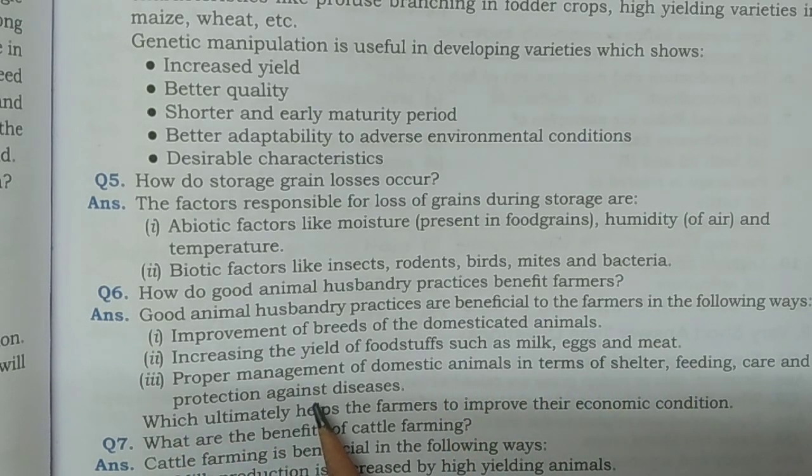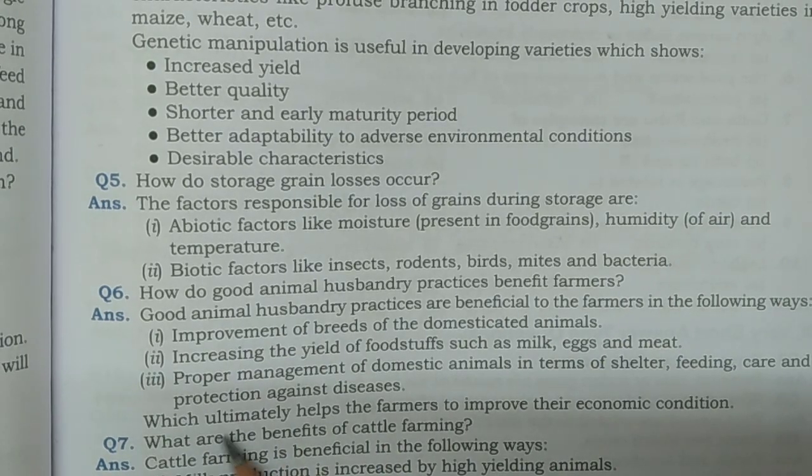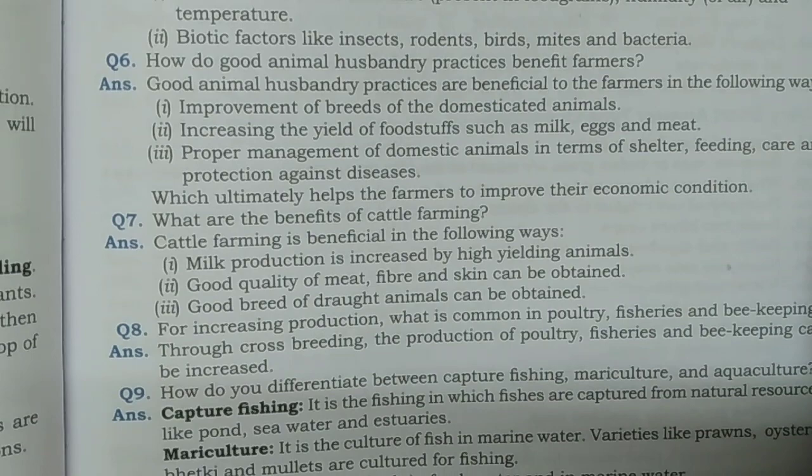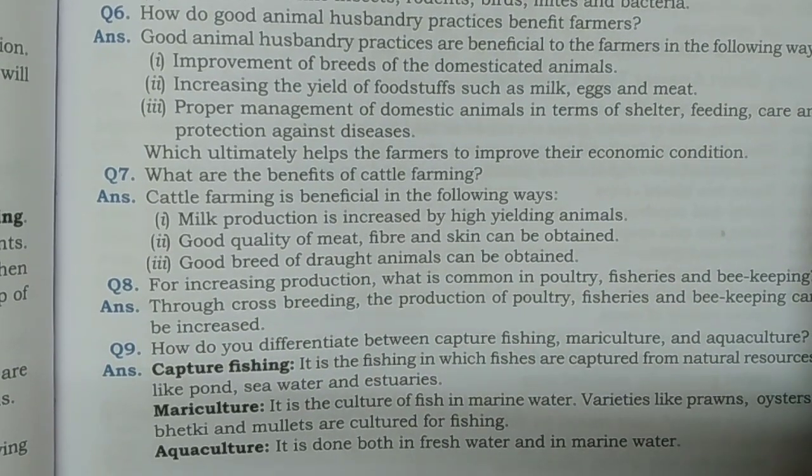Third, proper management of the domestic animals in terms of shelter, feeding, care and protection against diseases. Next, which ultimately helps the farmers to improve their economic condition. Thus we have completed till here. Now we will complete this left portion from here.